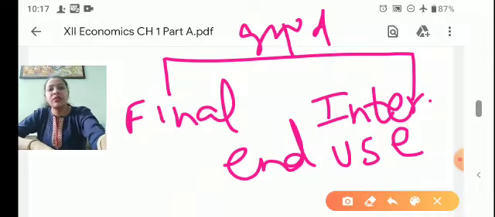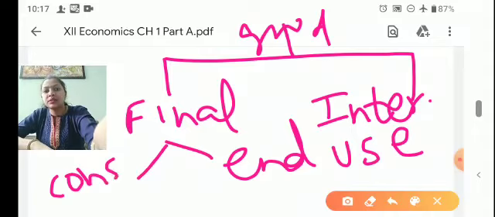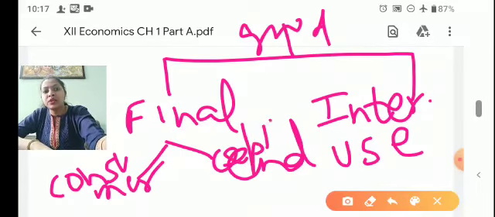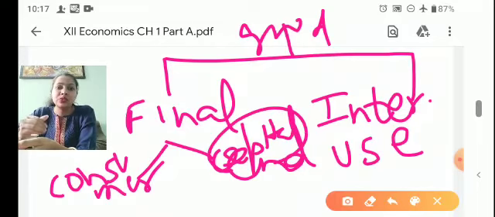Now we can divide final goods into two parts, that is consumer goods and capital goods. In your class 11 you have studied about the fixed assets. So capital goods are the fixed assets and consumer goods are bread, butter, ghee, etc. So consumer goods and capital goods, what is the basic difference?